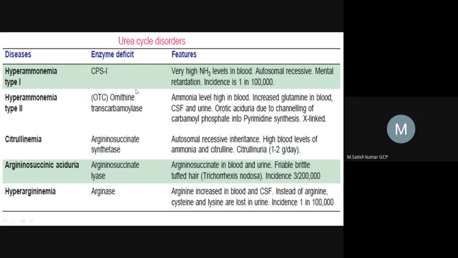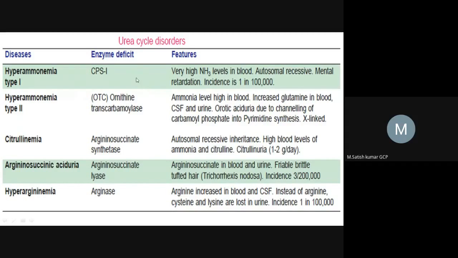One more important point is we need to take frequent small feeds. We should not take a large quantity, so we have to take frequent small feeds. For every 1 hour we have to take a feed. So frequent small feeds are very important for treating these urea cycle disorders, right?